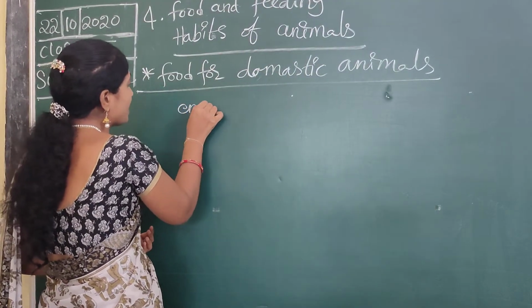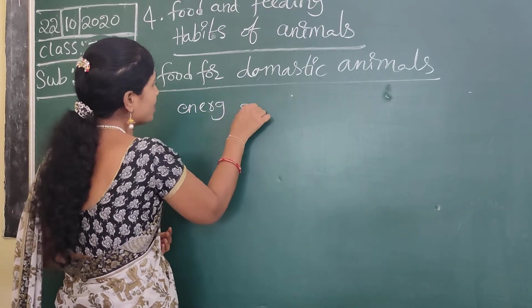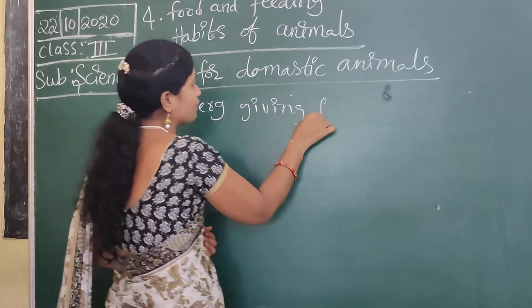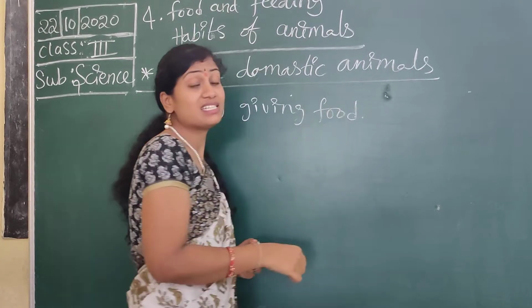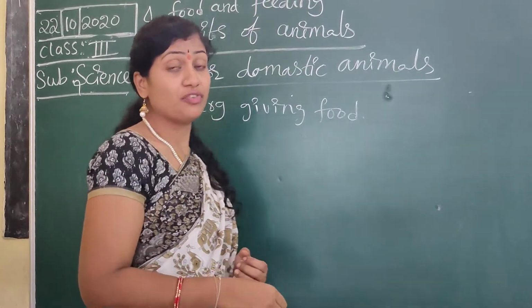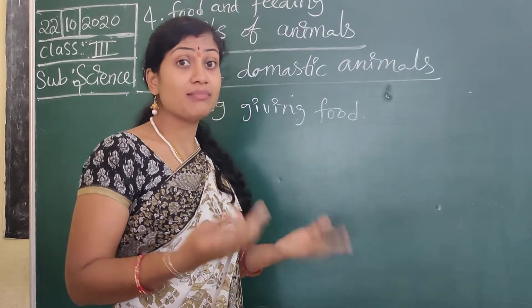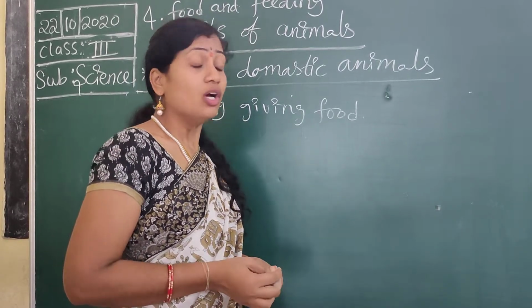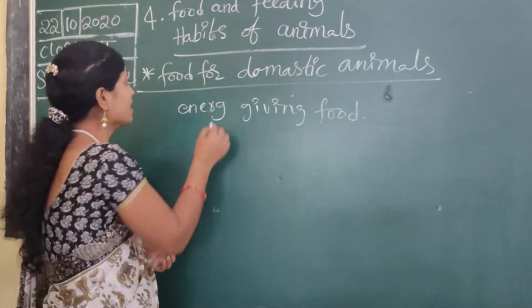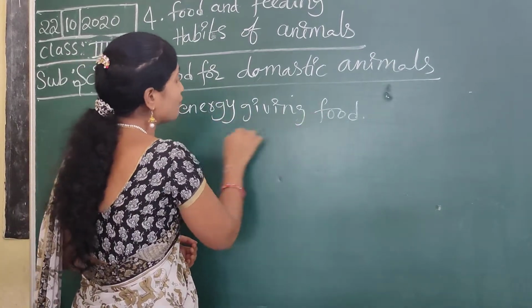We must give these domestic animals energy giving food, so that they can work more, be active and be healthy. So we have to give energy giving food.